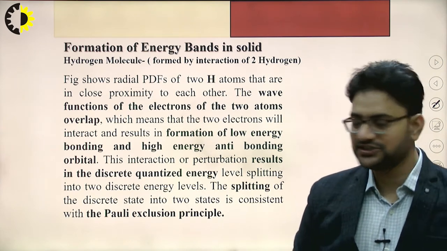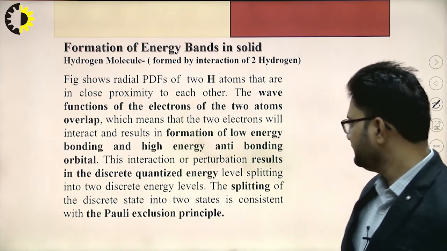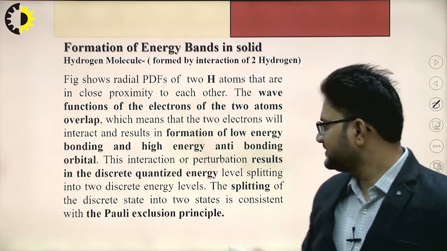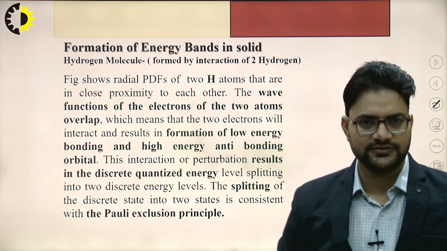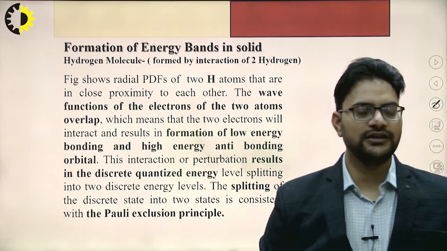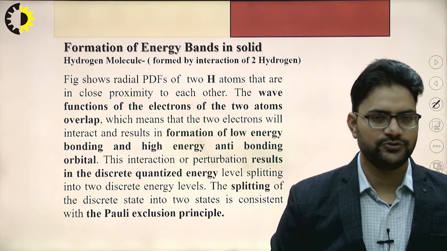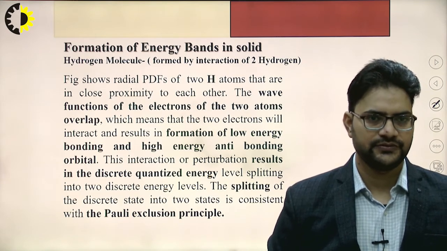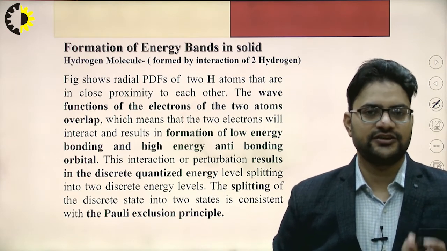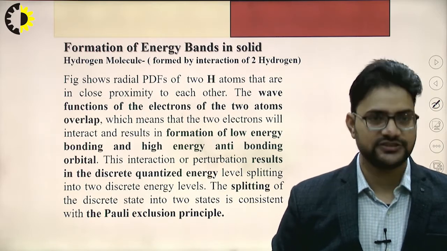This interaction splits the discrete quantized energy level into two states, in accordance with Pauli's exclusion principle.